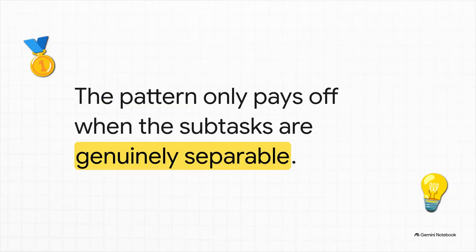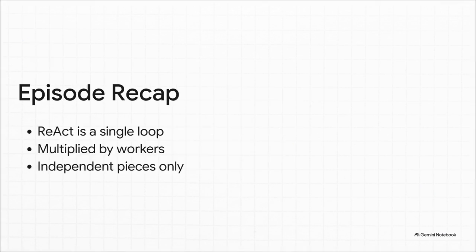So, the golden rule: this manager and team setup only pays off when the subtasks are genuinely separable. If a task naturally splits into independent pieces, use this pattern. If it doesn't, stick to the standard ReAct loop. Don't try to cram a sequential problem into a parallel architecture. It just doesn't work. All right, let's wrap this explainer up.